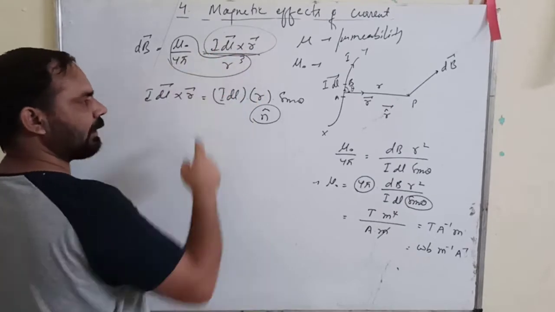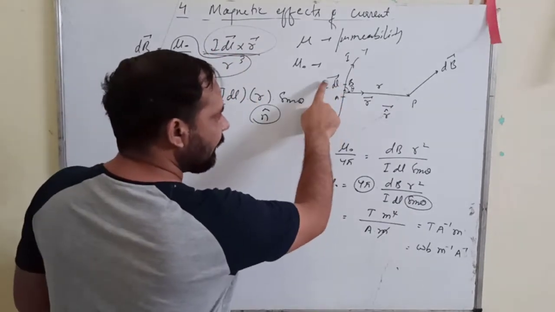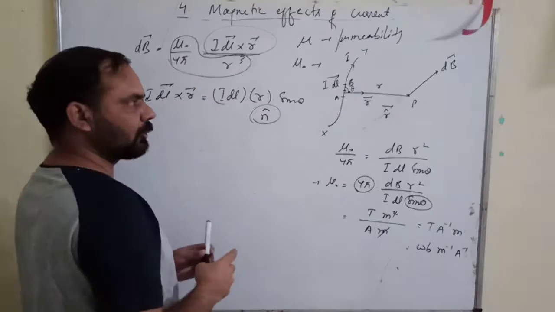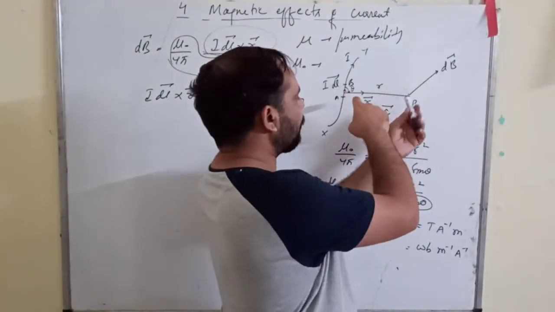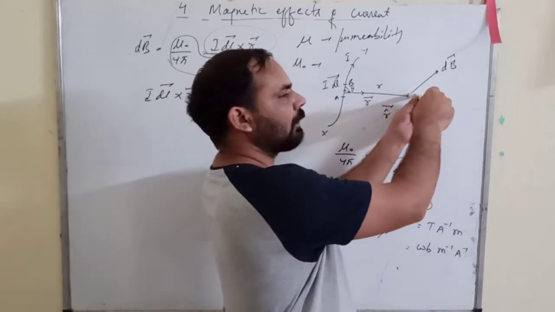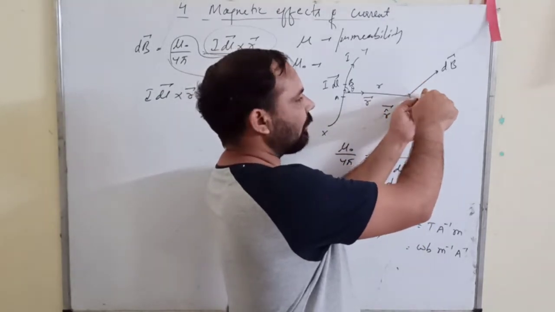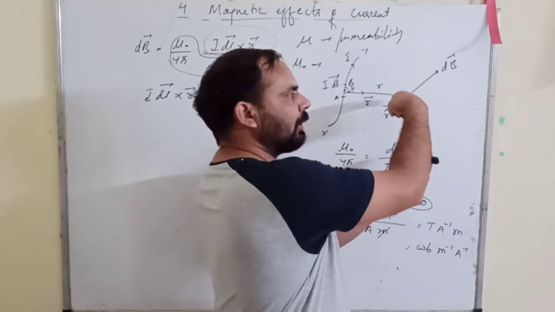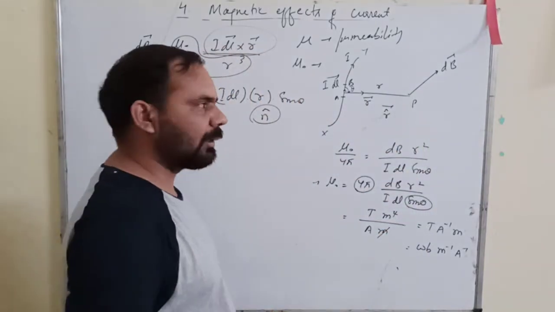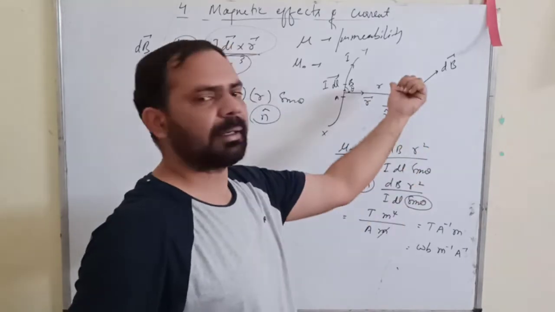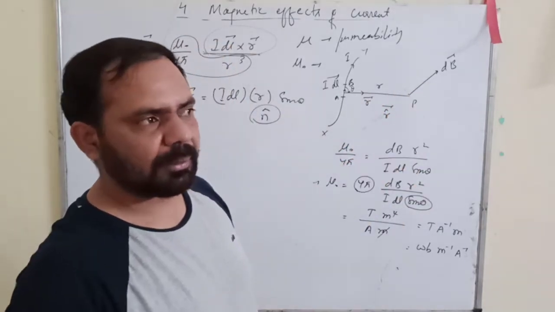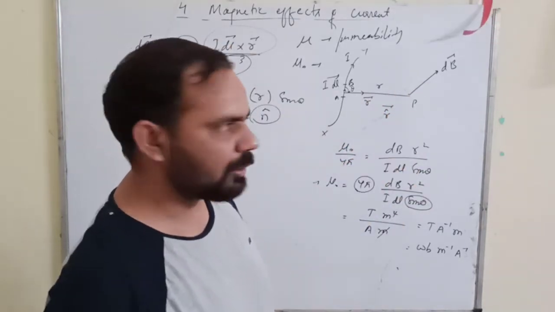because you are taking I dl cross r vector, not r vector cross I dl vector. So you rotate the screw such that the direction of rotation is from I dl towards r. You have to rotate it clockwise, so the screw will move inward. It means that the direction of dB vector is perpendicular to the board and inward. In other words, you can use the right hand thumb rule also.